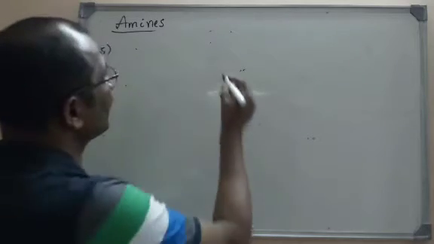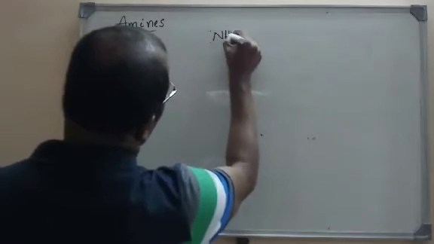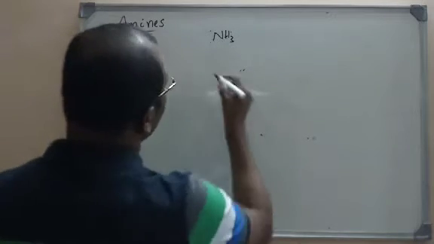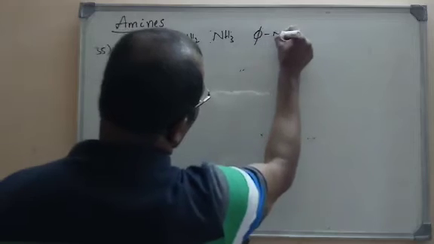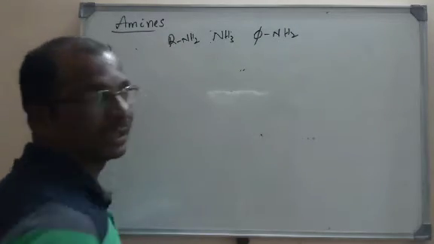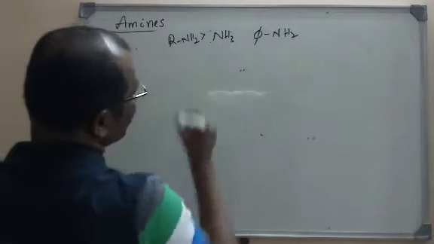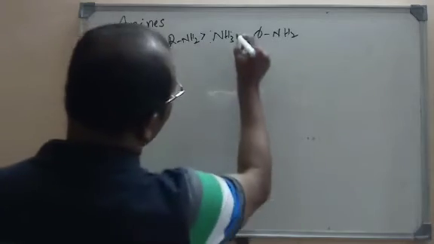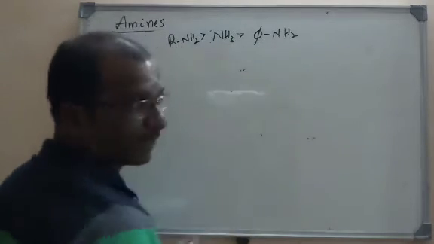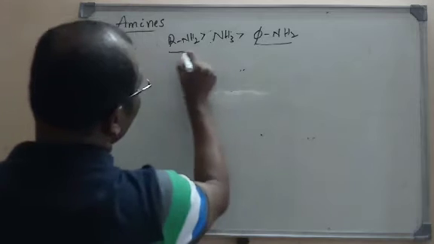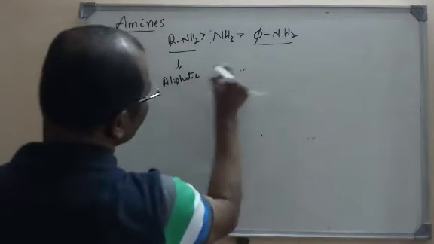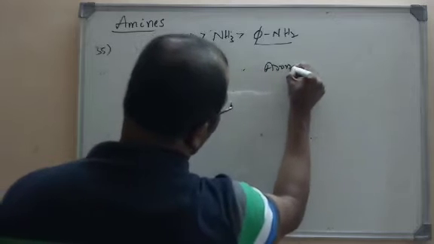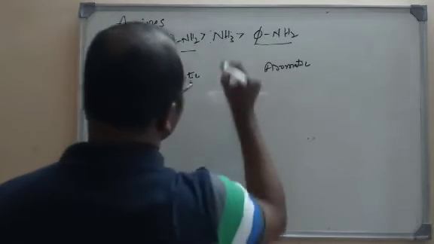I told you that if you compare ammonia with alkyl amines and aryl amine, C6H5NH2 is aryl amine, alkyl amines are more basic than ammonia, and ammonia is more basic than aryl amines, aromatic amines. These are aliphatic amines. RNH2 is aliphatic here, and this is aromatic amine, and here it is ammonia.